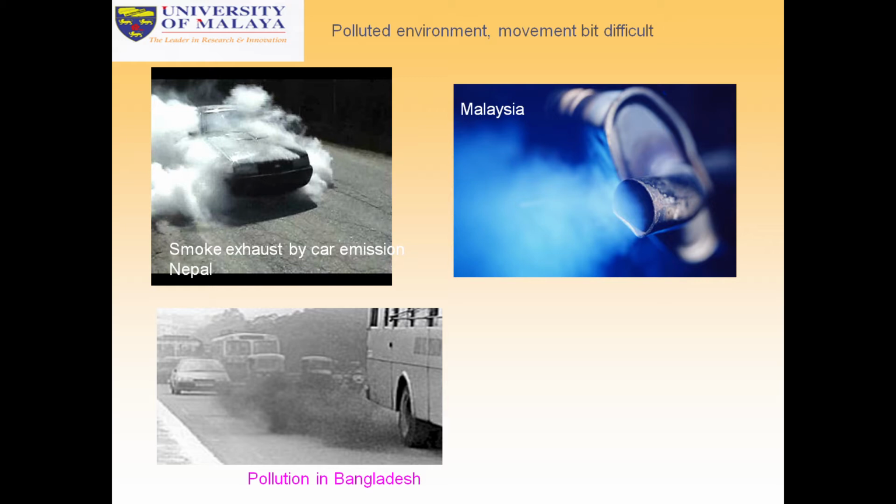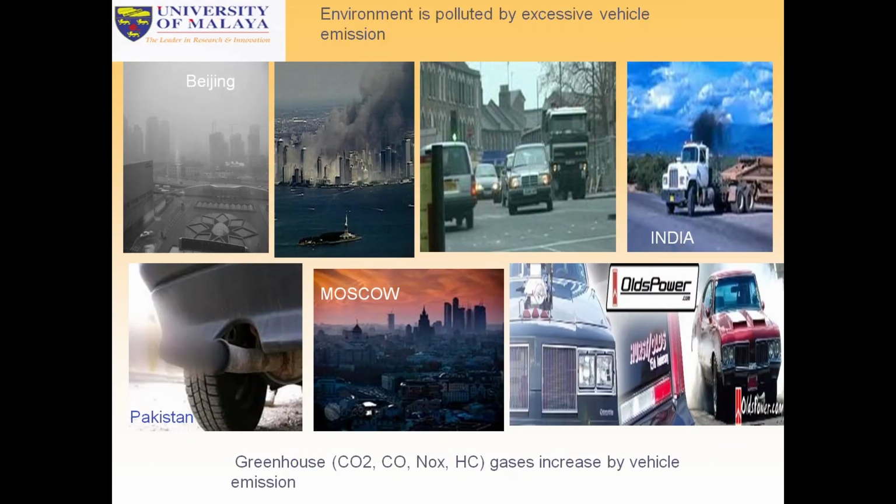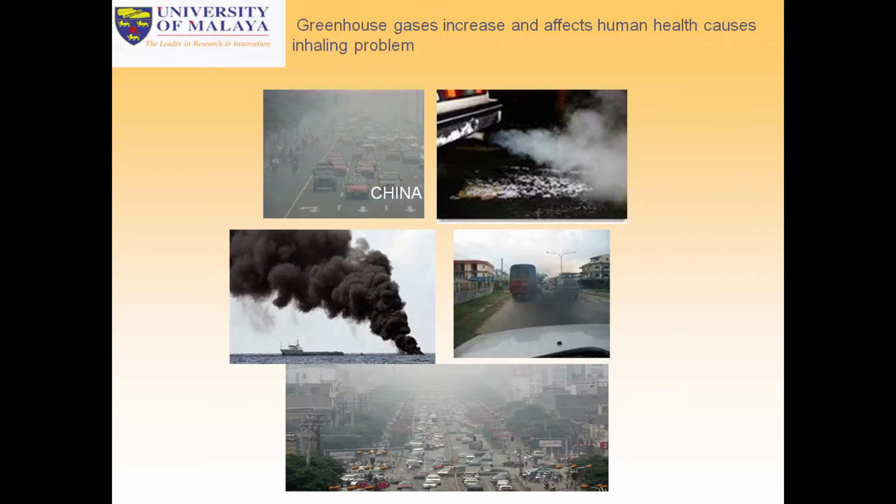A lot of smoke sometimes prevails in the city or town in different countries, and it is very difficult to move sometimes. Environment is polluted by excessive vehicle emissions in different countries: India, Bangladesh, Pakistan, Moscow, Beijing, the UK and other European countries, Malaysia and Indonesia. Also greenhouse gases, carbon dioxide, carbon monoxide, nitrous oxide and hydrocarbon gases are increased by vehicle emissions. That's why the environment is polluted.